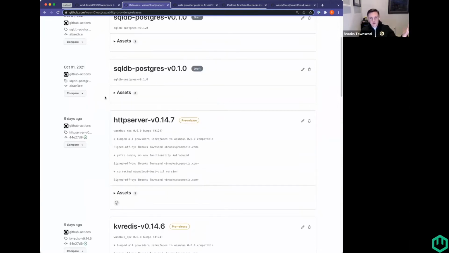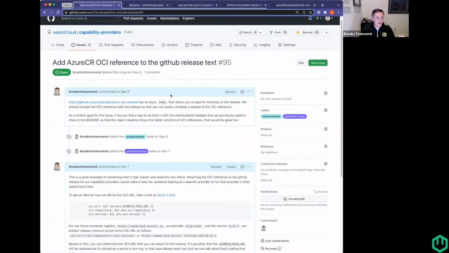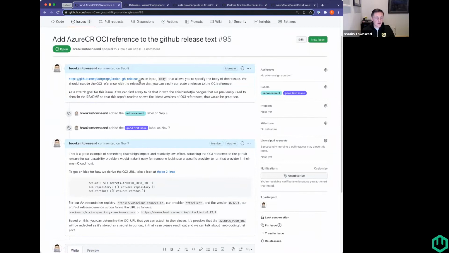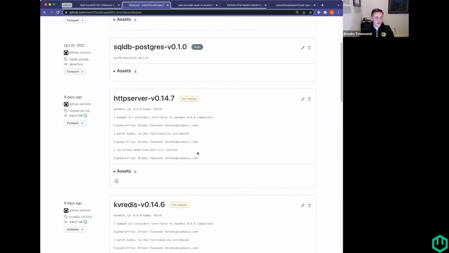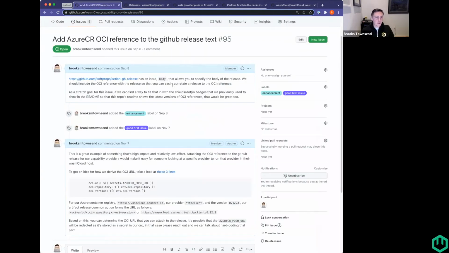So when you go to start the HTTP server provider, you can start 0.14.7. But one thing that we'd love to have, and that we currently use an action that supports, is that you can edit this GitHub action, like our custom one, to include a body. And we can change the body of that instead of just the latest commits to something like what this issue is specifically referencing.